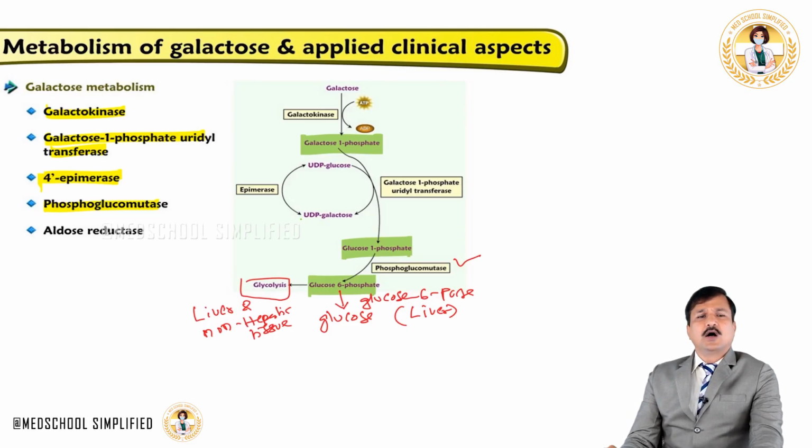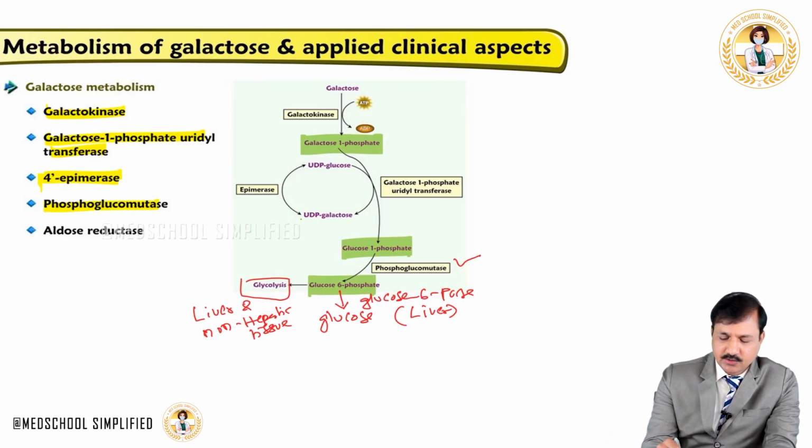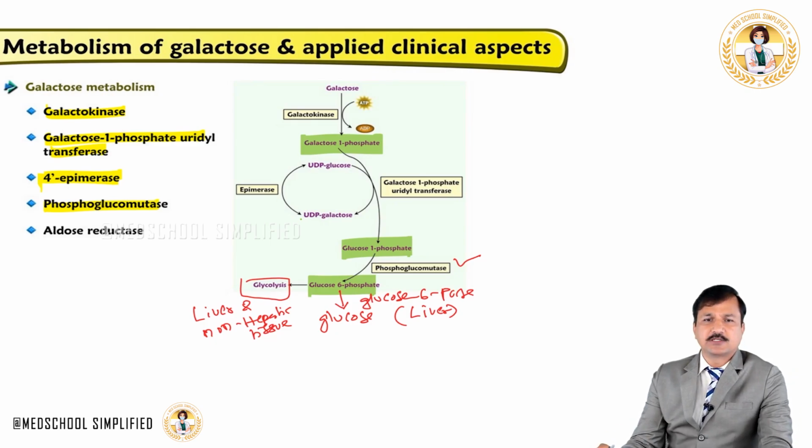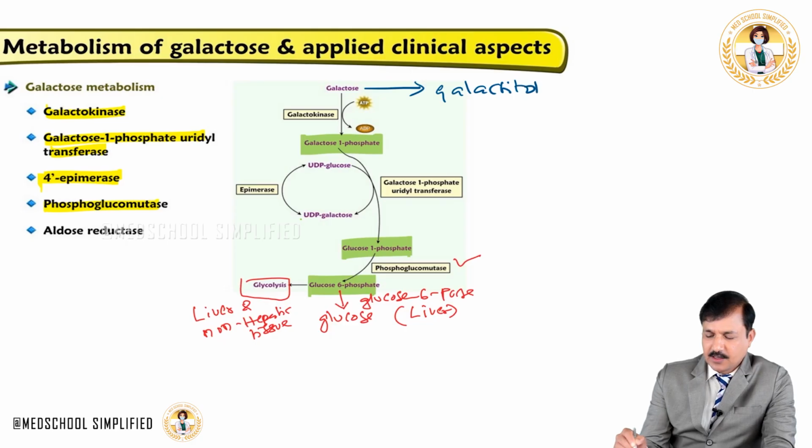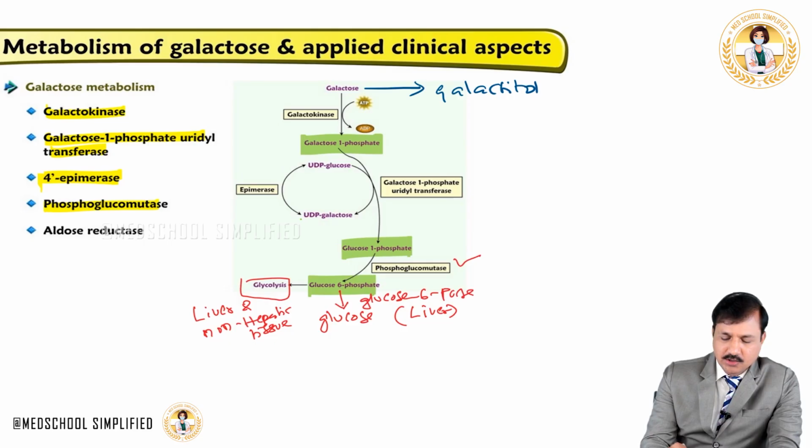Whenever excess galactose is taken in, or if there is any defect in the galactose metabolism pathway, some of this excess galactose can be diverted into galactitol formation, and that is done by the enzyme aldose reductase.